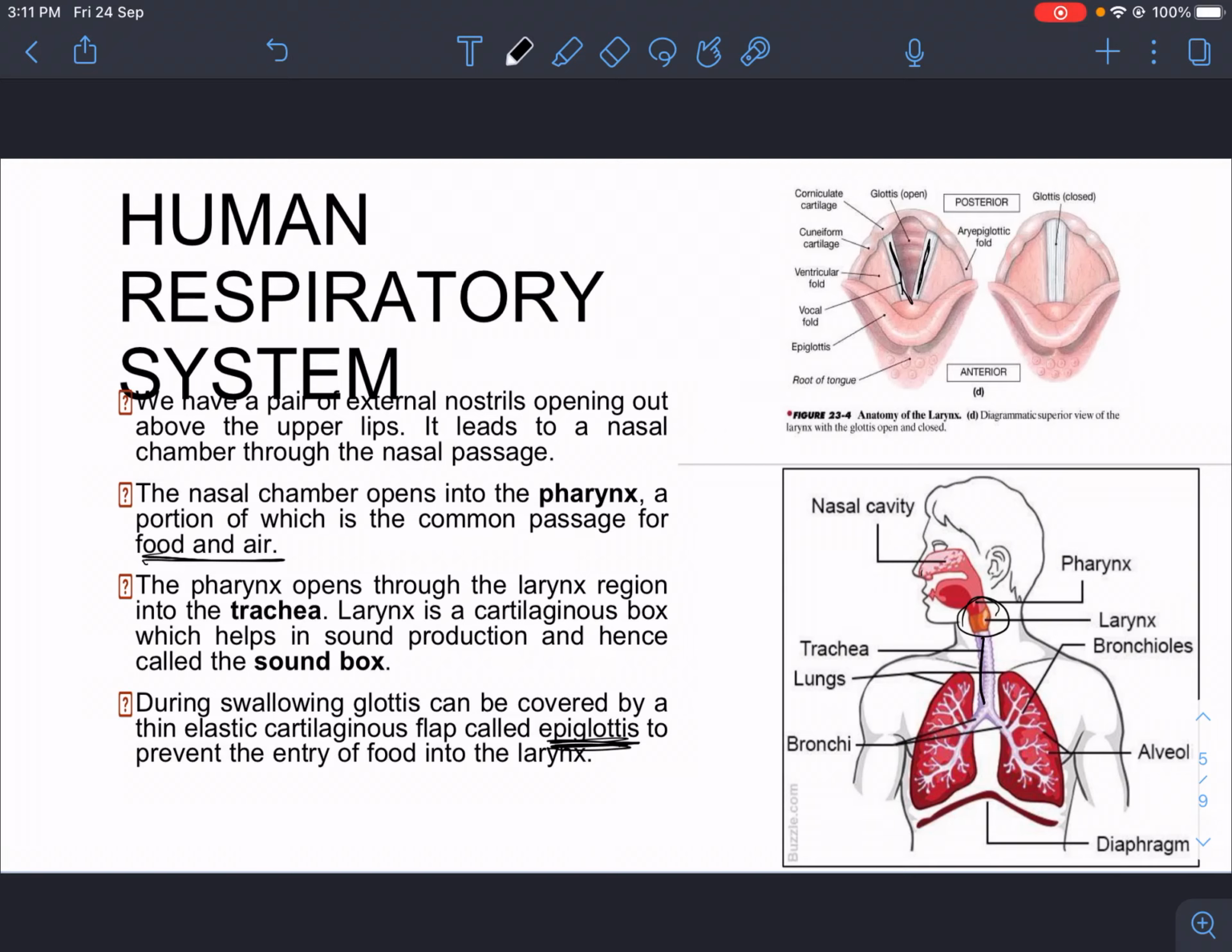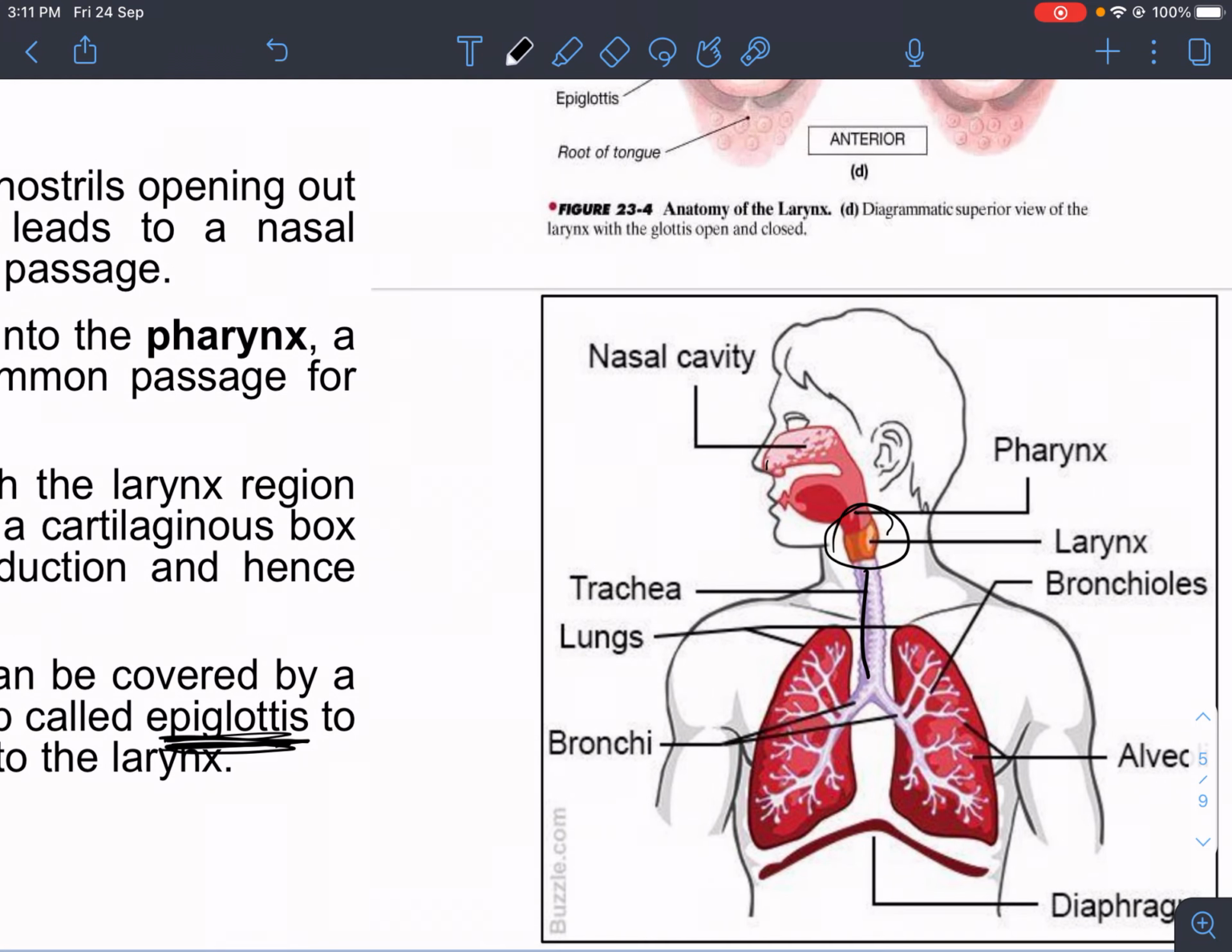Human respiratory system is our next topic. We have a pair of external nostrils opening out above the upper lips. It leads to a nasal chamber through the nasal passage. So in the diagram also we can see that we have the external nostril just above the upper lip, and this external nostril leads to nasal cavity through nasal passage.